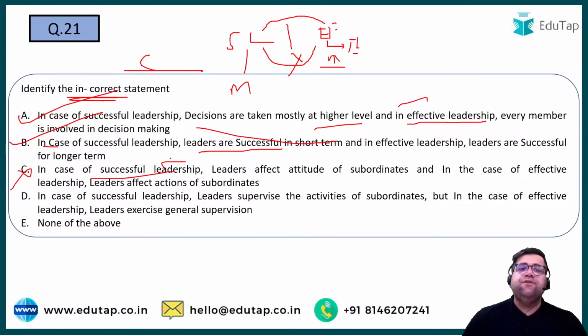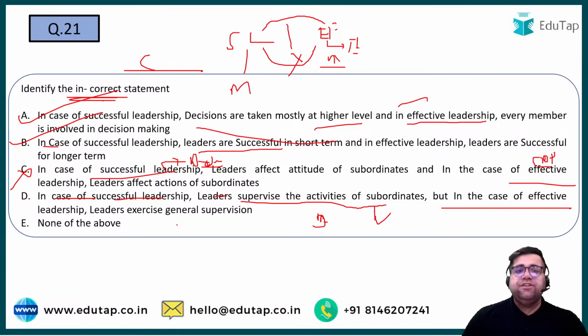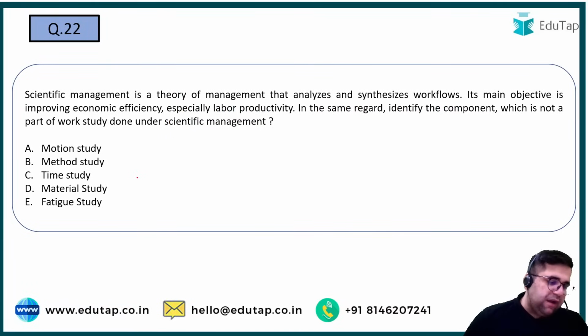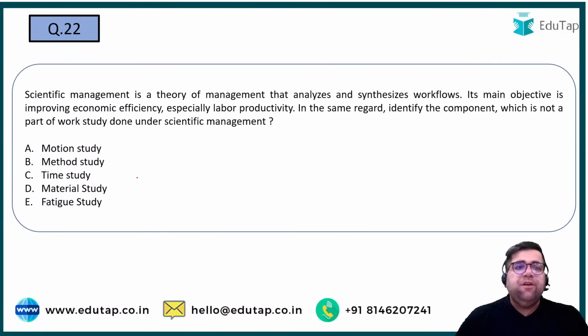Because in the case of successful leadership, I will try to affect the actions of the subordinate. But in the case of effective leadership, I will try to affect the attitude and behavior of that particular employee. D, let's read it. In the case of successful leadership, the leader supervises the activities, that is, the actions of subordinates. But in the case of effective leadership, leaders exercise general supervision. Yes. So the answer over here will be option number C only. And I can see maximum of you have given the right answer. Cool. Question number 22 now. A kind of a moderate question, I would say.